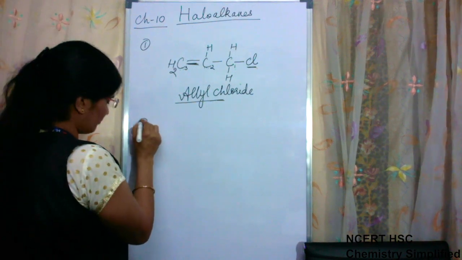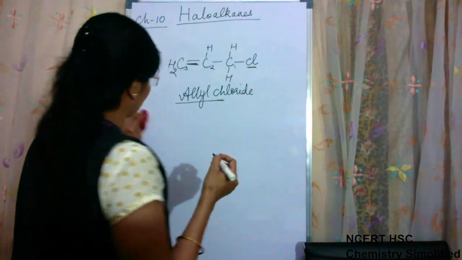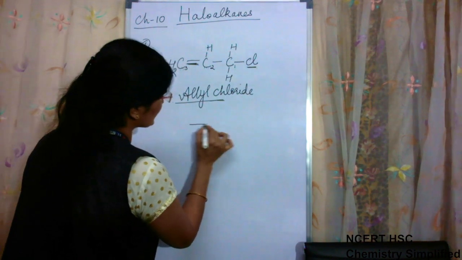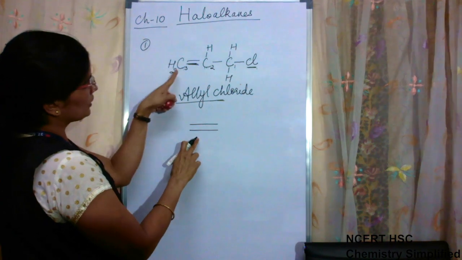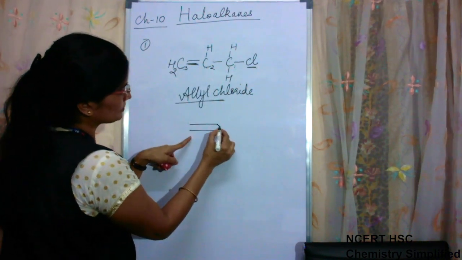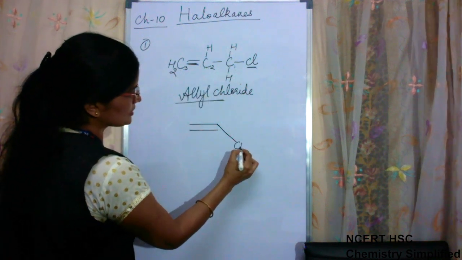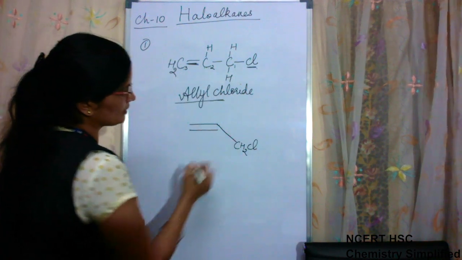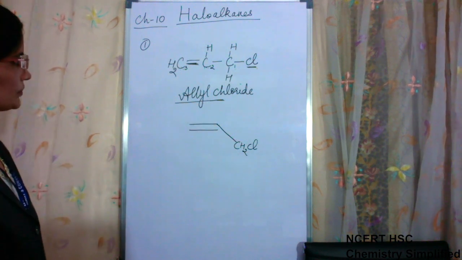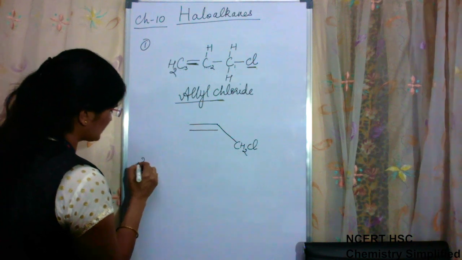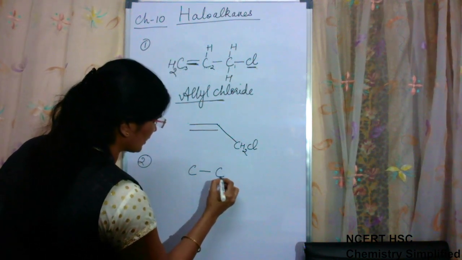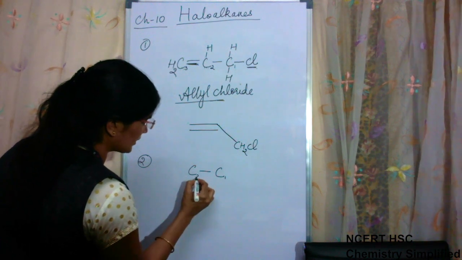Next example, having a double bond. One more thing. If you want to make the bond line structure of this, it will appear like this. Double bond between these two carbons, then this one as CH2Cl. This is the bond line structure for allyl chloride. Similarly, for another structure I make, C and C, carbon atom 1, carbon atom 2.